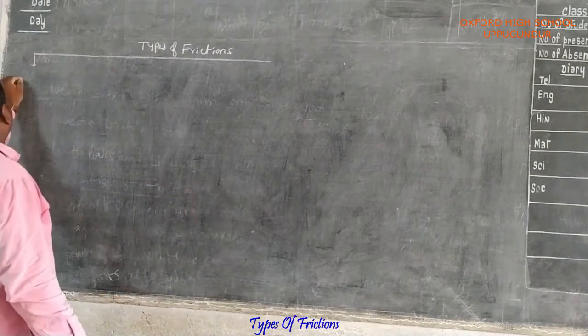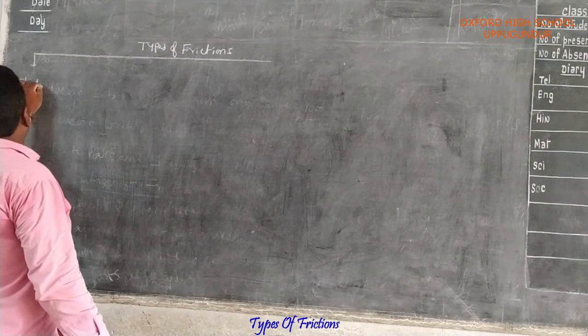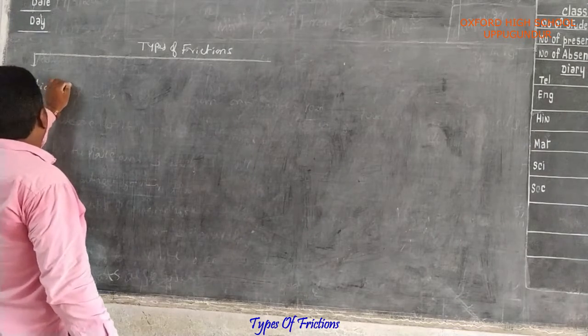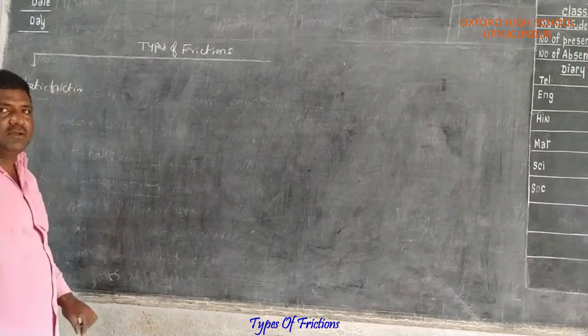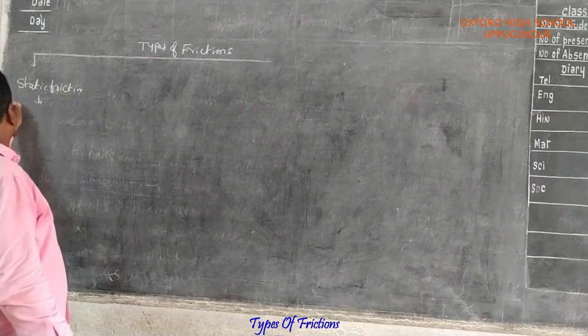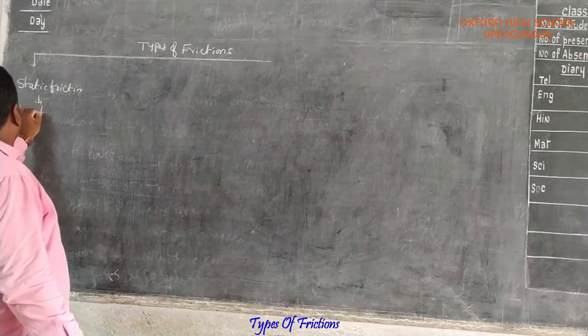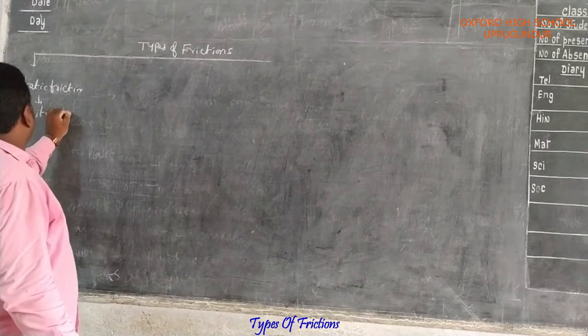First one is the static friction. Another name for it is limiting friction.